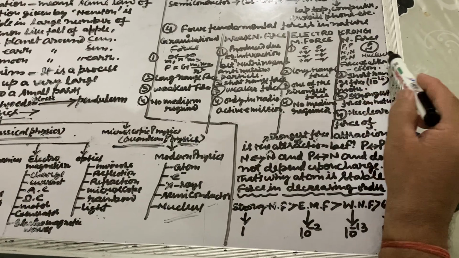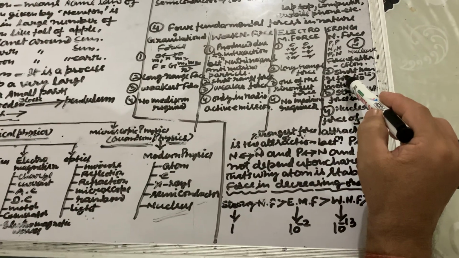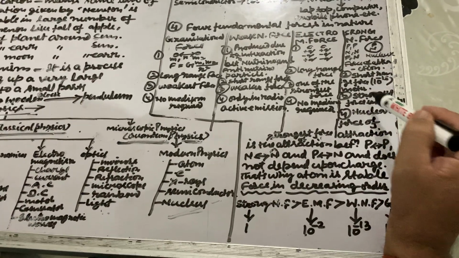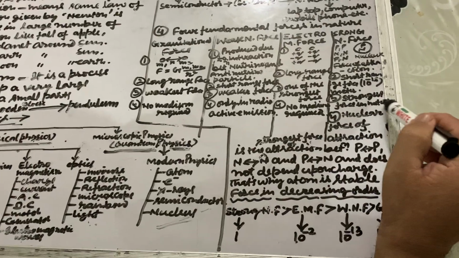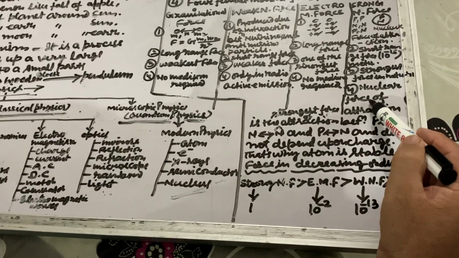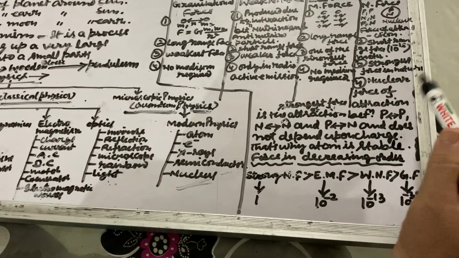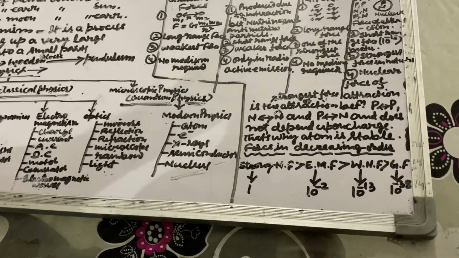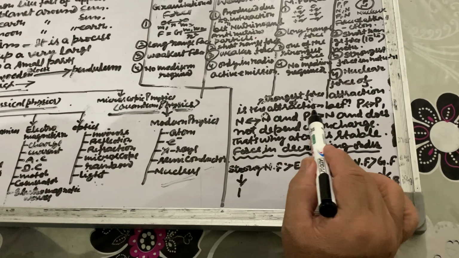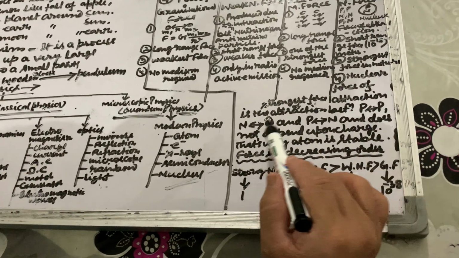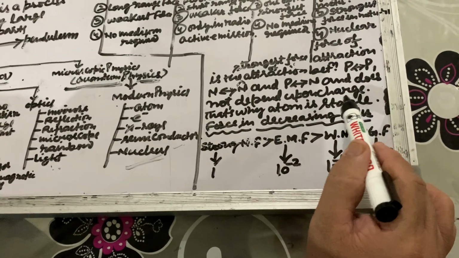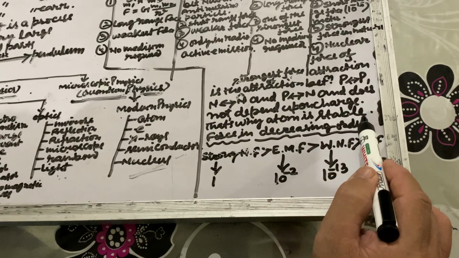So this is a very strong force, and this is a short range force, that is 10 to the power minus 15 meter, and the strongest force in nature. So the nuclear force is the strongest force of attraction between proton and neutron, proton and proton, and does not depend upon the charge. That's why the atom is stable.